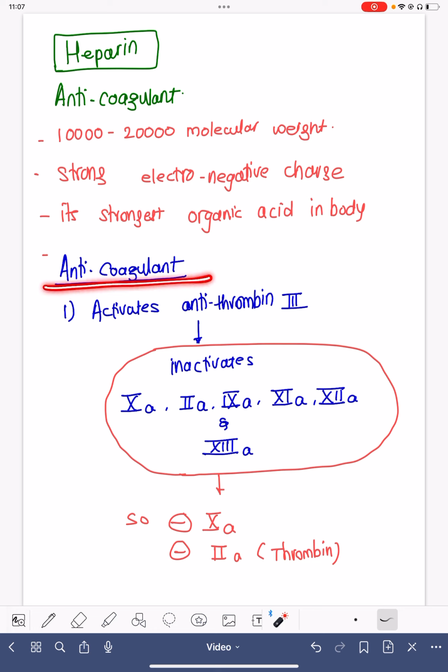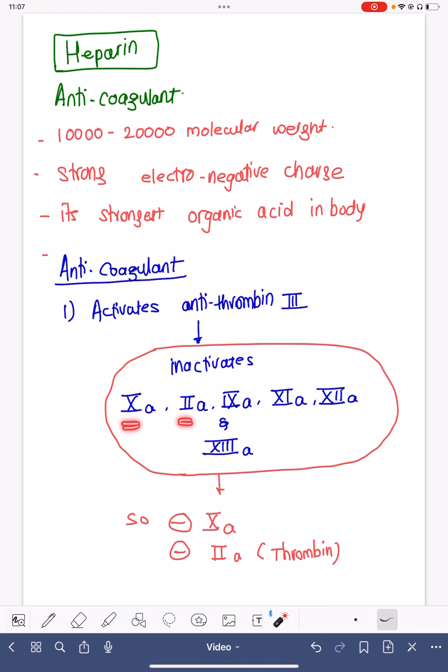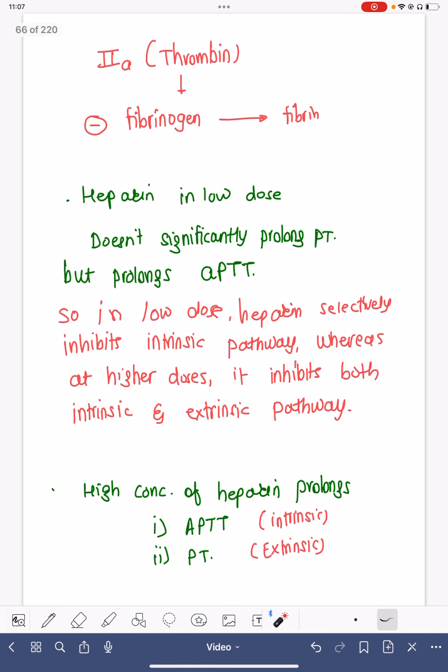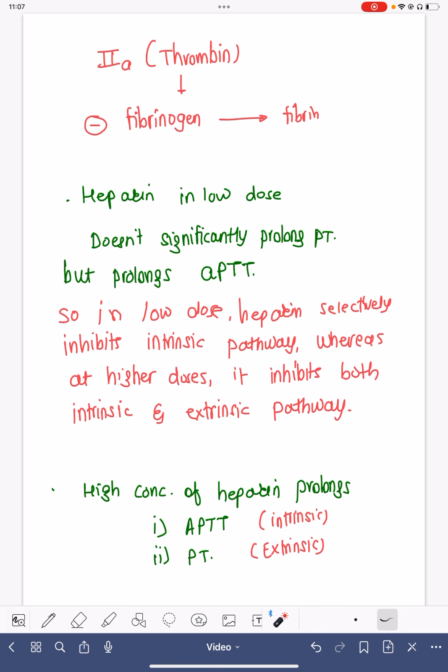Now, what is interesting is it has anticoagulant properties as it activates antithrombin 3, and this antithrombin 3 is naturally present in the body, which inactivates all the activated clotting factors, especially factor 10, factor 2, factor 9, factor 11, factor 12, and factor 13 as well. So, in short, mainly it inhibits factor 10 and factor 2, and these are the main components of the intrinsic as well as extrinsic pathway of coagulation. That is the reason why coagulation is inhibited, clot formation is inhibited.